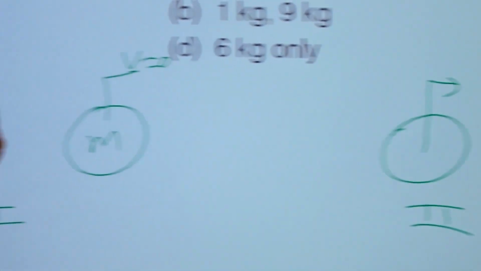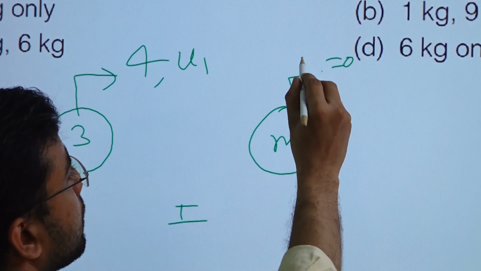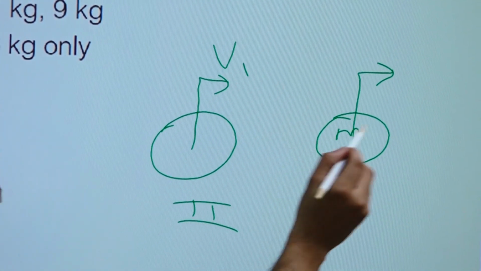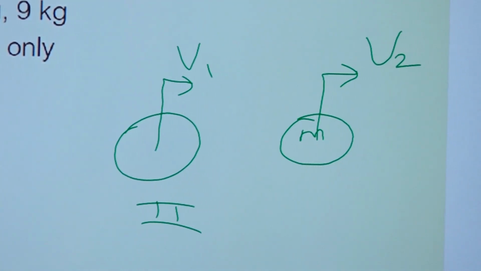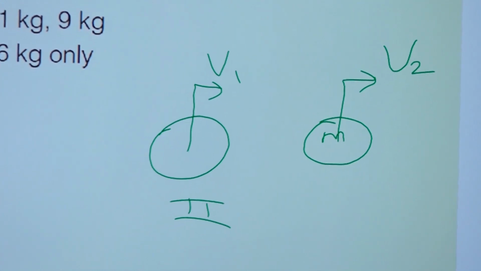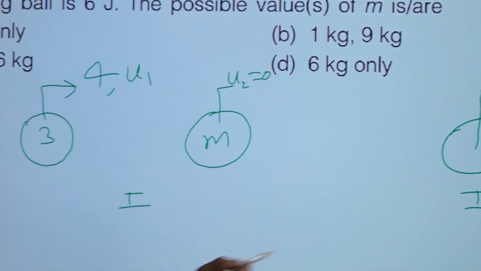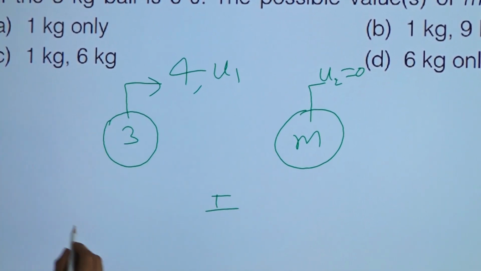So this is V1, this is we can say U1, this is we can say U2, and this one we can say V1, this one we can say V2, right. So now the first thing we will do in these type of numericals, we will apply momentum conservation, right. So let us start with momentum conservation of these two bodies, right.